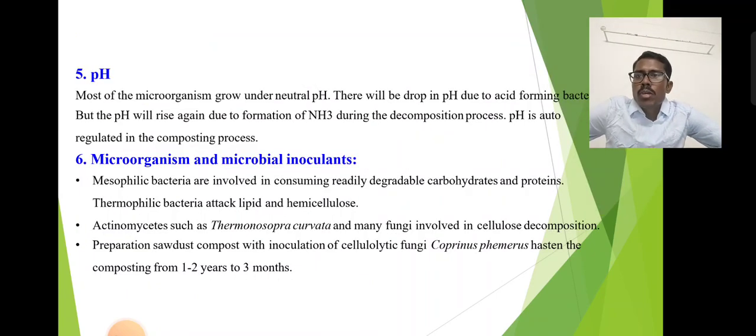Next one, pH. Most microorganisms grow under neutral pH. There will be a drop in pH due to the formation of acids by bacteria, but the pH will rise again due to the formation of ammonium during the decomposition process. The pH is auto-regulated in the composting process. Next, microorganisms. Mesophilic bacteria consume readily degradable carbohydrates and proteins. Thermophilic bacteria attack lipids and hemicellulose. Actinomycetes such as Thermospora curvata and many fungi are involved in cellulose decomposition. Preparing sawdust compost inoculated with cellulolytic fungi makes composting faster, from 1 to 2 years down to 2 to 3 months.